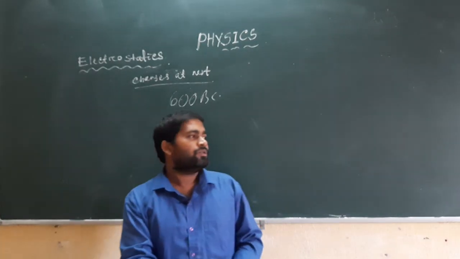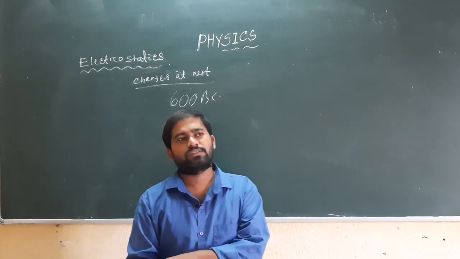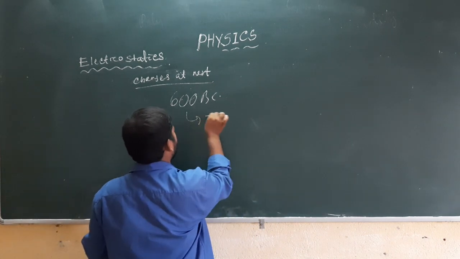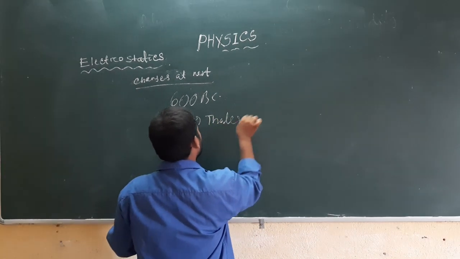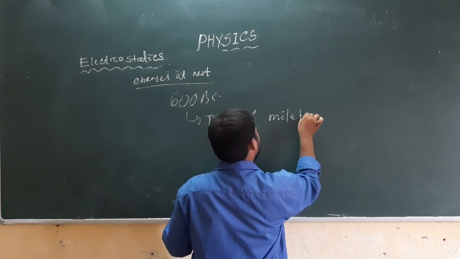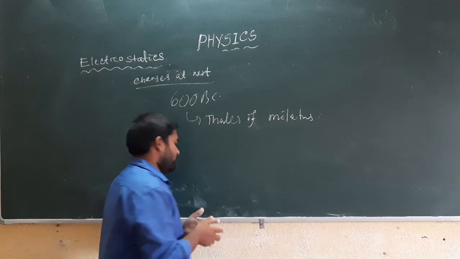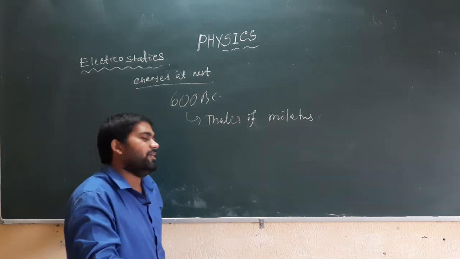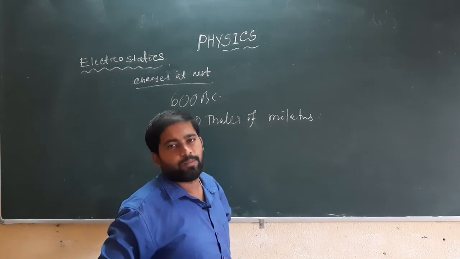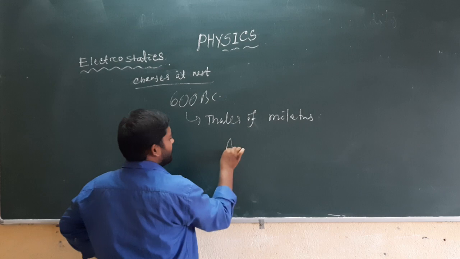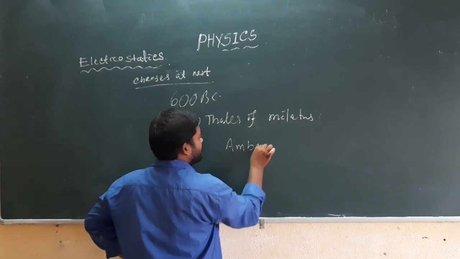So Thales of Miletus, in 600 BC, while moving on the shores of the Baltic Sea, found a substance named amber.